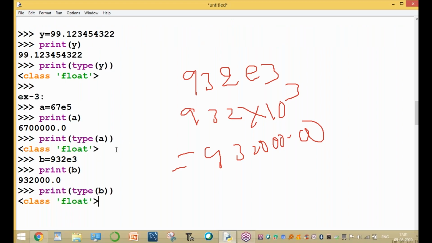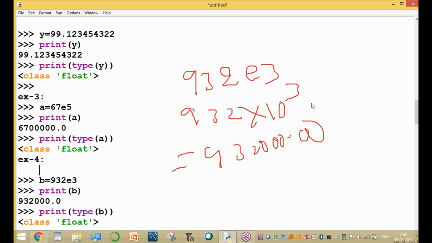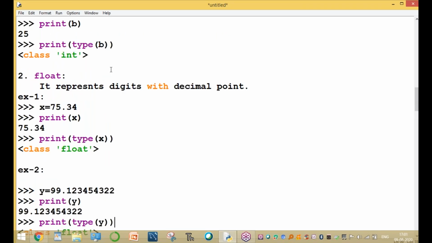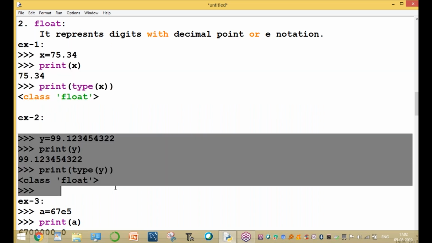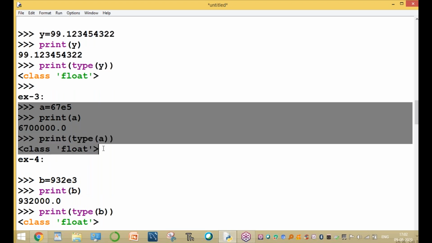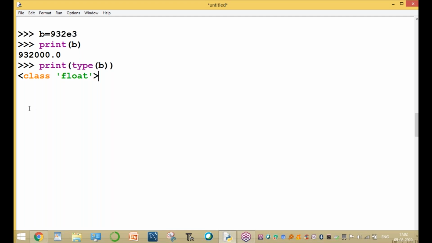Another example, example 4. What is float type? It represents a digit with a decimal point or E notation. E notation is also very important. It is also called a float type. Example 1 and 2 are digits with a decimal point. Example 3 and 4 are E notation. Example 5 is a combination of digit with decimal point and E notation.